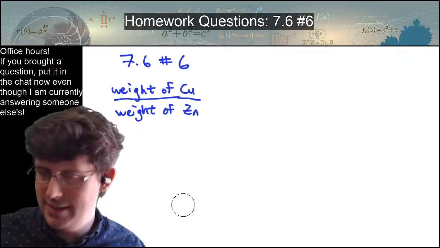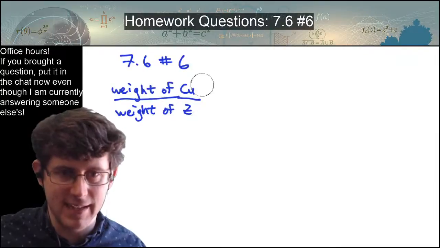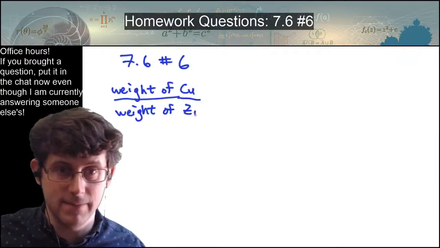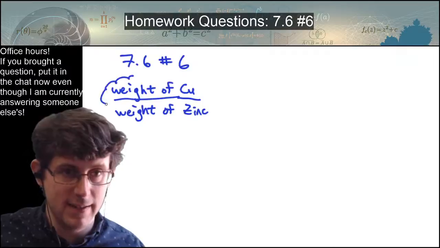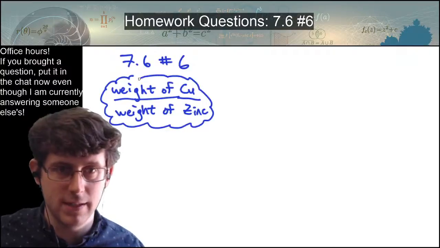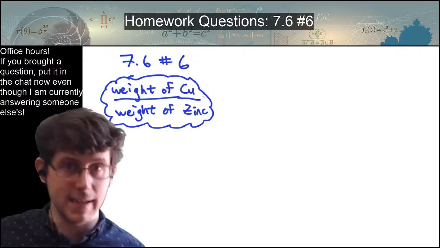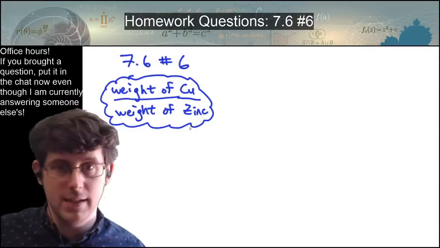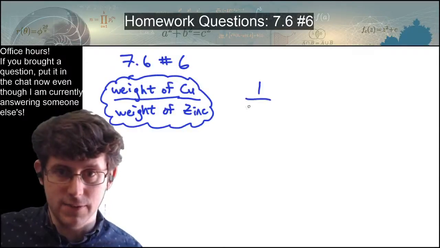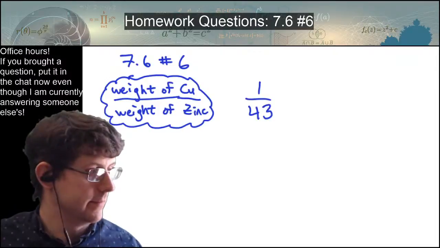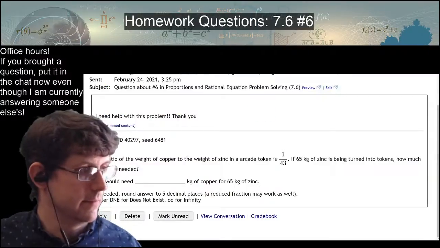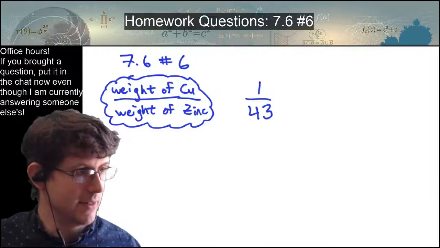I can't actually remember. I'm not confident enough in that to write the abbreviation, so I'll write zinc. So this is my plan: I'm going to write a proportion, multiple ratios that have copper on top and zinc on the bottom. It told me that this was 1 out of 43. Copper to zinc is 1 to 43.